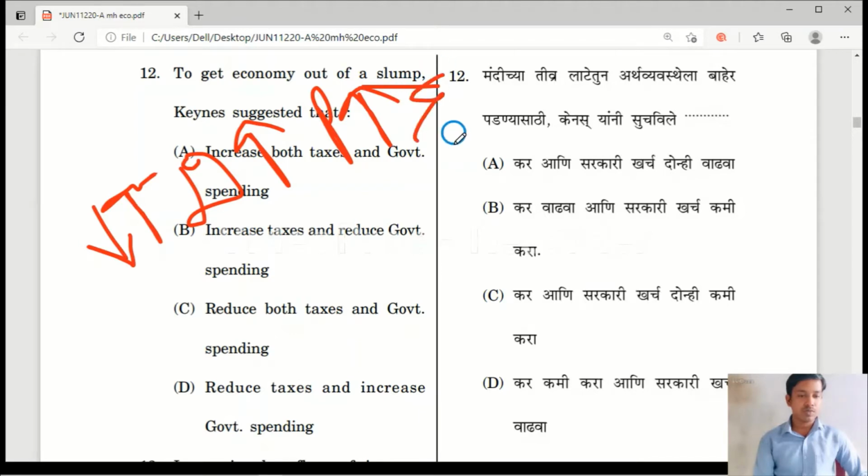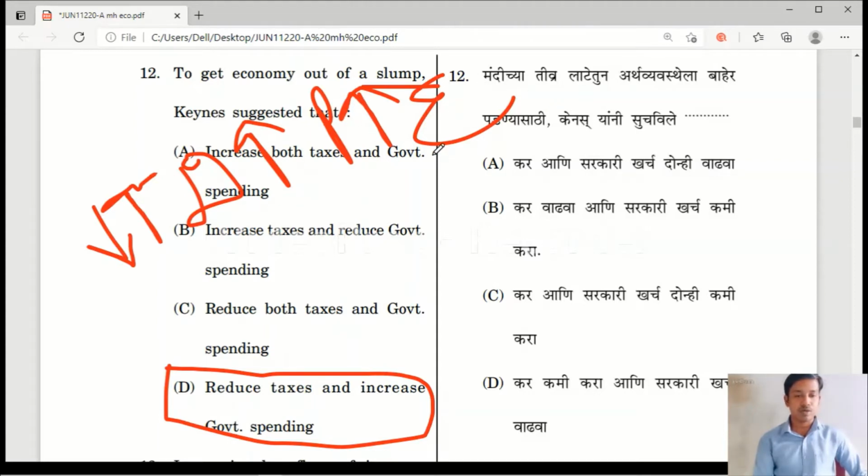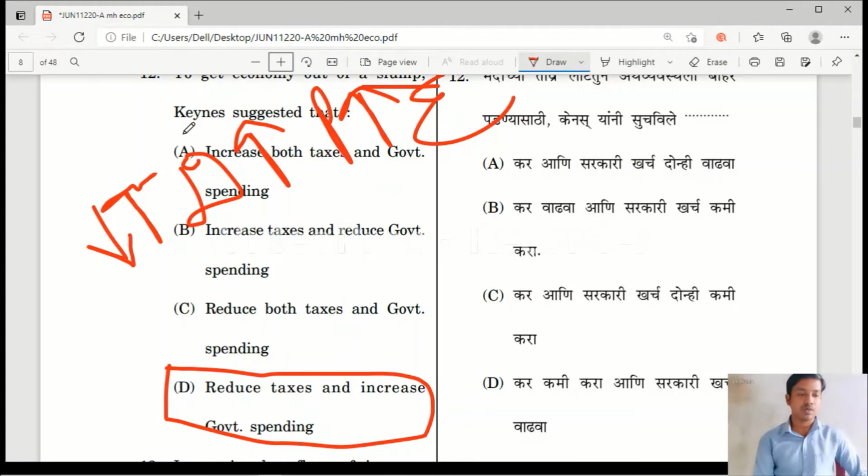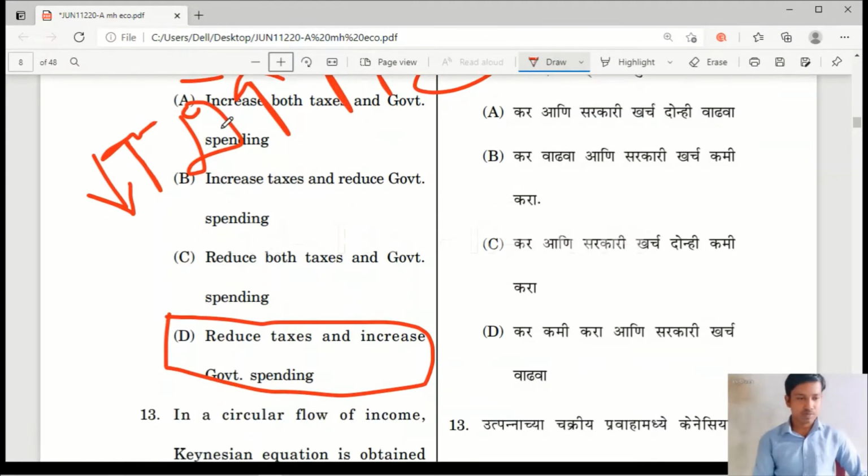So the economy will come out of the depression. In the same way, the government has to reduce taxes and also increase government spending. When public spending increases, people will get money in their hands, demand will increase, production will increase, employment will take place, and the economy will come out of the slump.